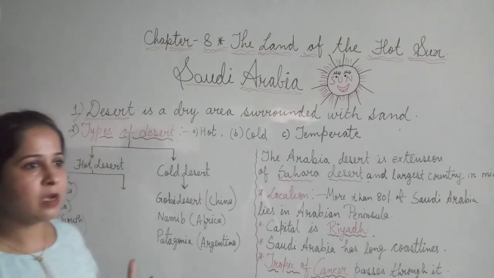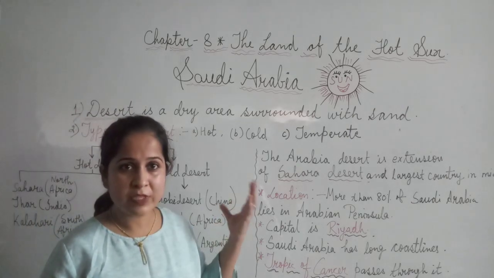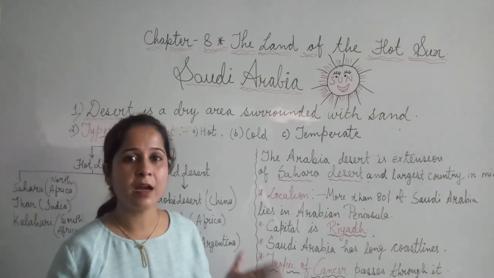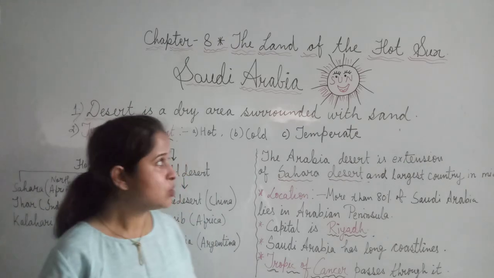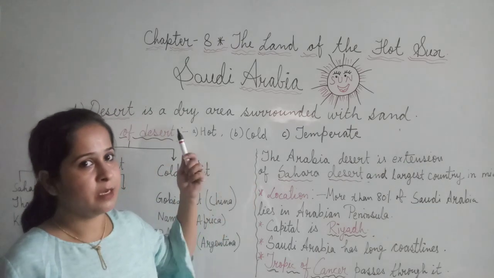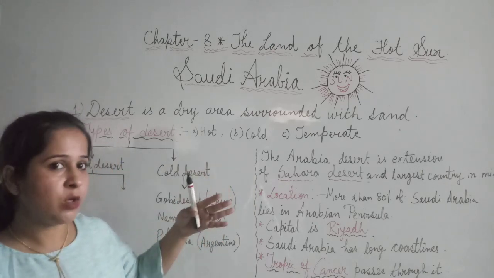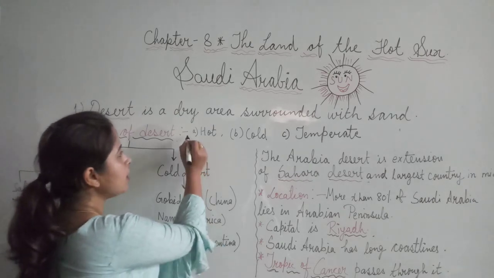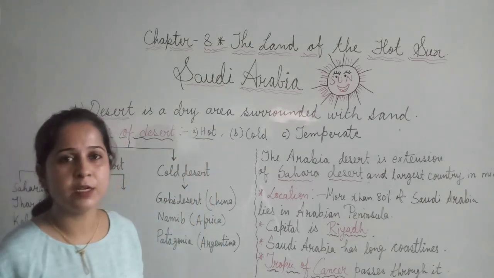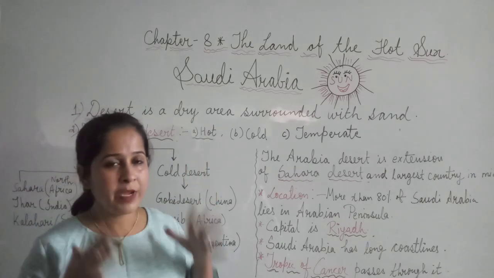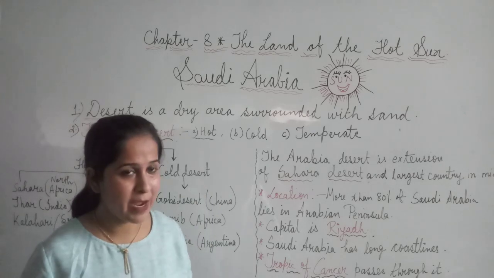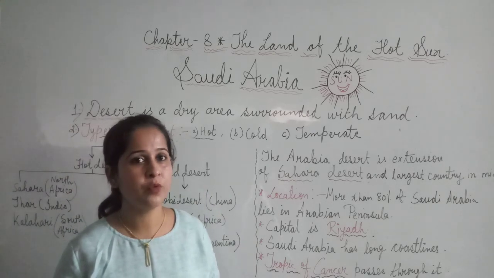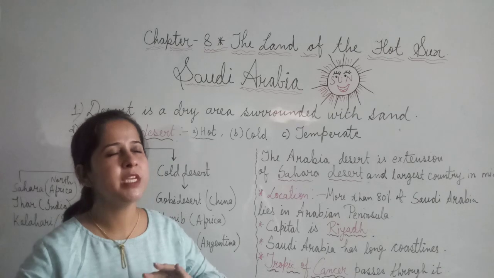Now deserts are not only those which are always hot. Deserts are again of different categories. So I have categorized here deserts of different types according to their characteristics. Fine. So the first is hot desert. Hot desert means those deserts where the climate is of an extreme type. And what extreme type of climate do we find there? We find there extreme heat.